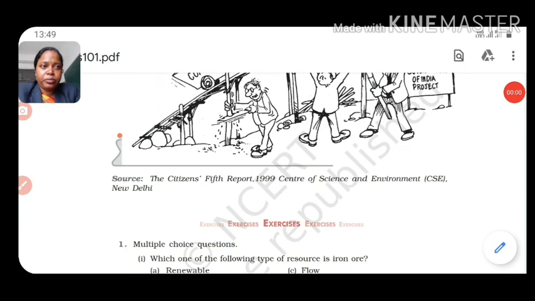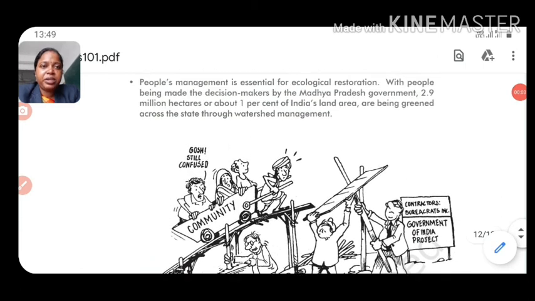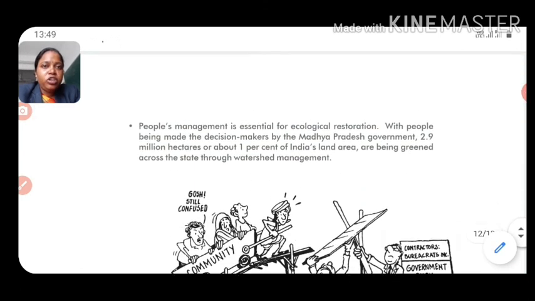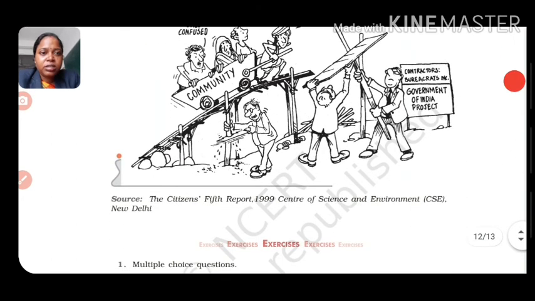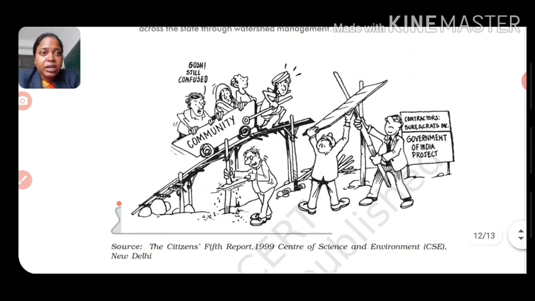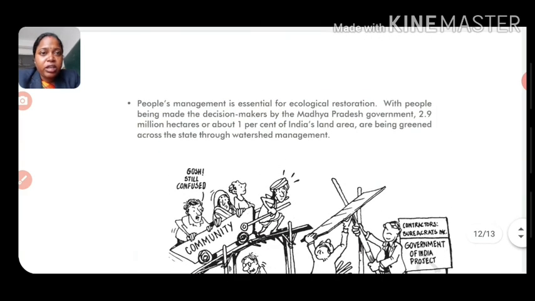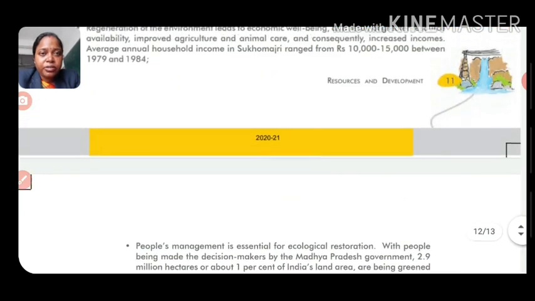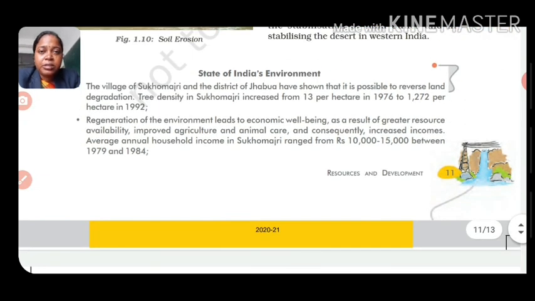Before concluding this chapter, let's have a look at some general knowledge. It is given by the source Citizen's 5th Report 1999, Centre for Science and Environment, New Delhi, which gave general information about the conservation of forests, or you can say conservation of land and soils, in the village of Sukhomajri.